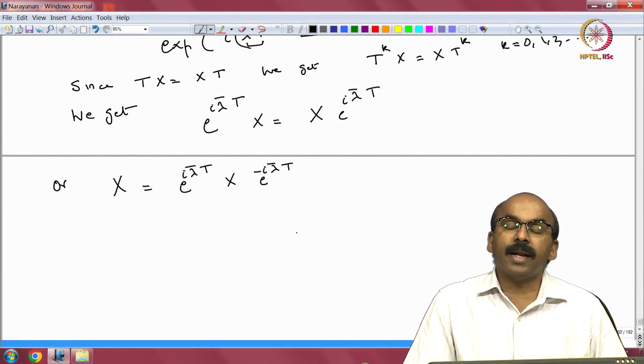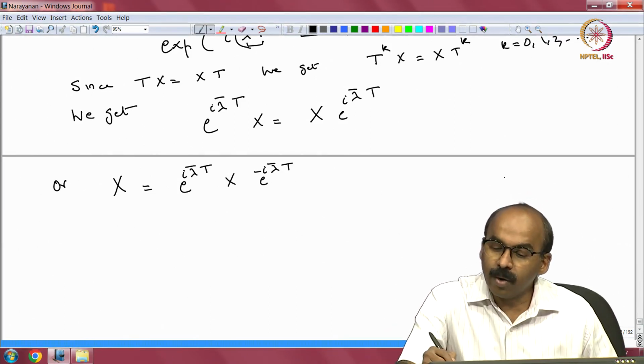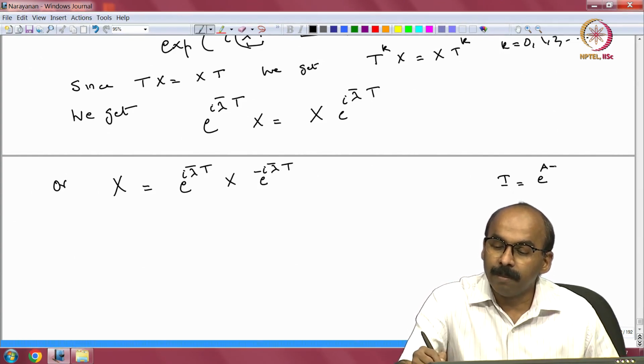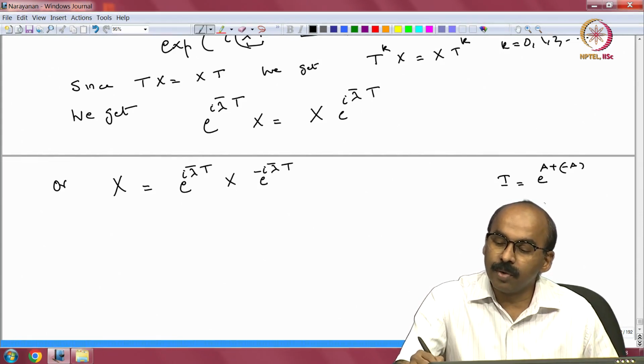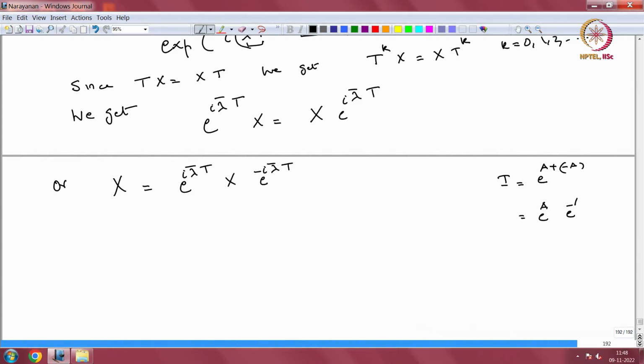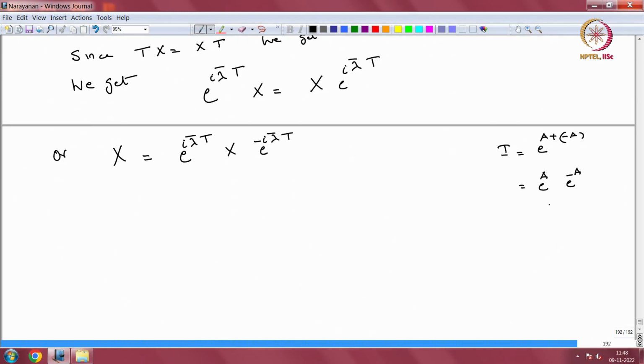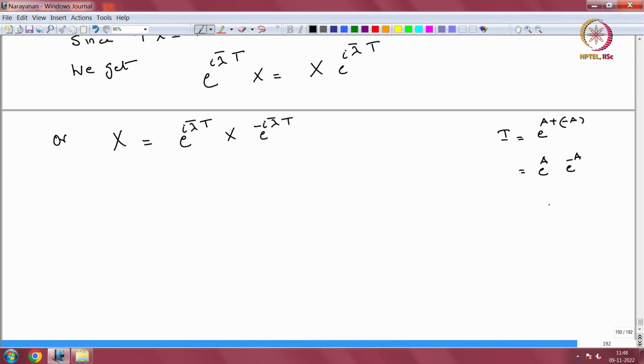So, because they commute, let me write down identity equal to e to the a plus minus a, which is equal to e to the a into e to the minus a, right. So, the exponential of an operator is invertible, that is what this means, and its inverse is simply e to the minus a, right.